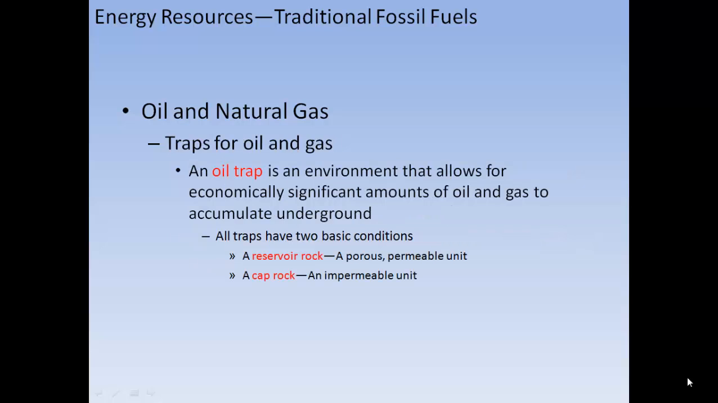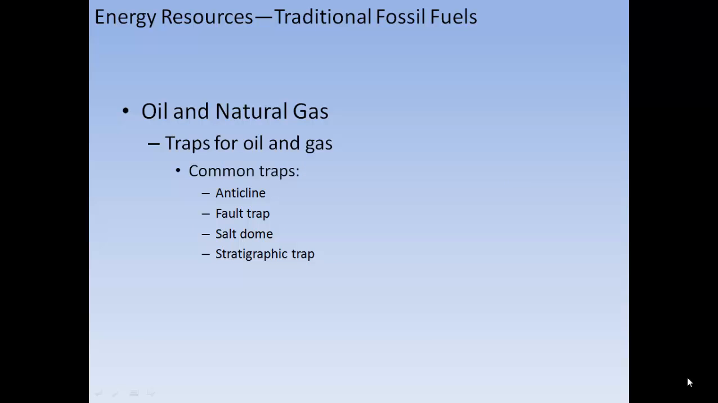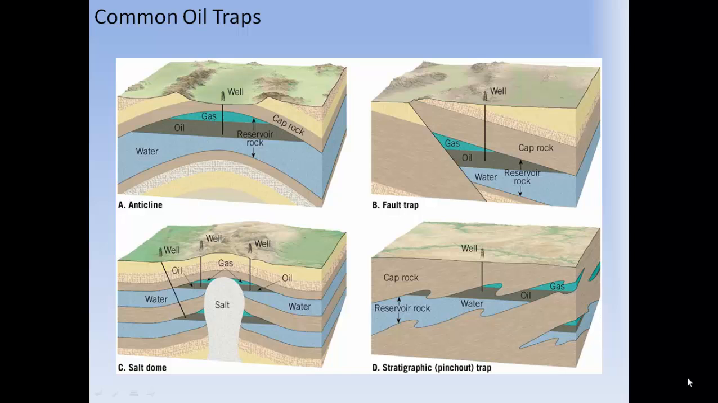An oil trap is an environment that allows for economically significant amounts of oil and gas to accumulate underground. All traps have two basic conditions: a reservoir rock, which is a porous, permeable unit, not like an aquifer, and a cap rock, an impermeable unit. Common traps are anticlines or fault traps, salt domes, and stratigraphic traps.